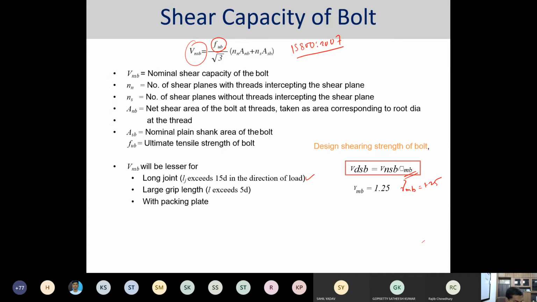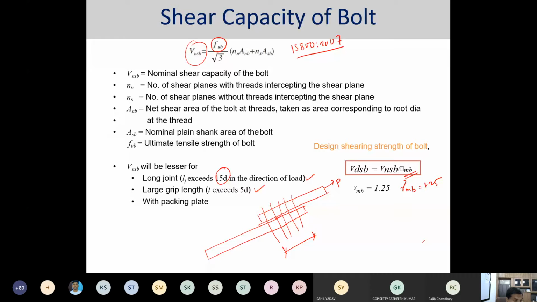If we have a very long joint, with too many bolts placed for a simple connection, then the length from one end of the bolts to the other end, from starting to ending, is to be considered as the total length of the joint. If the total length of the joint Lj exceeds 15 times d in the direction of the load where it is being applied, then it is to be termed a long joint.